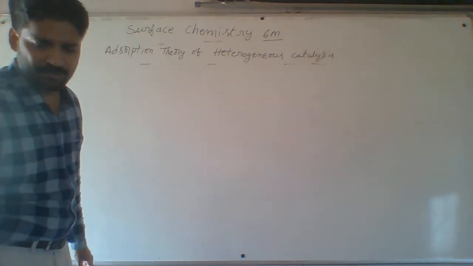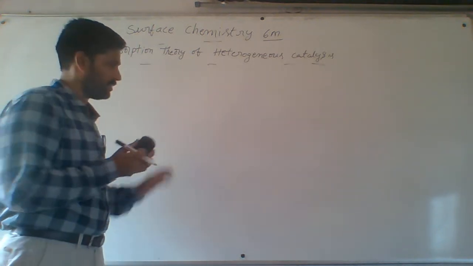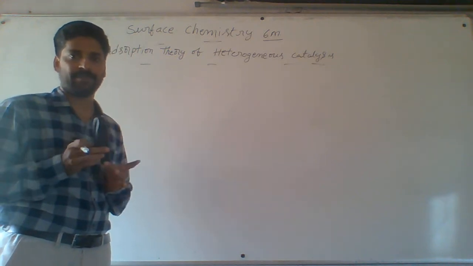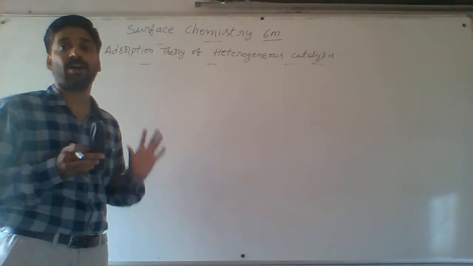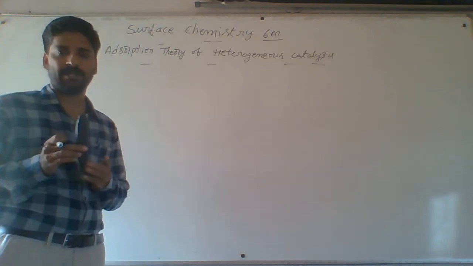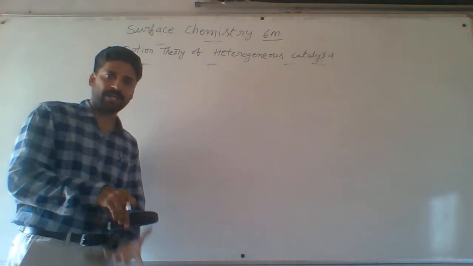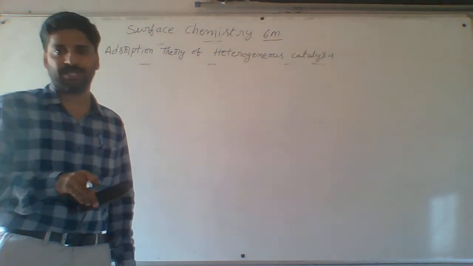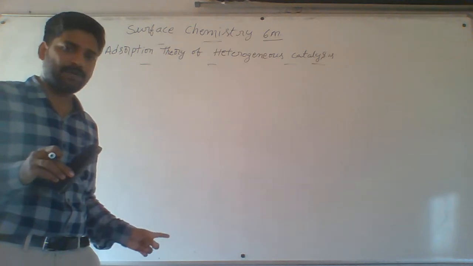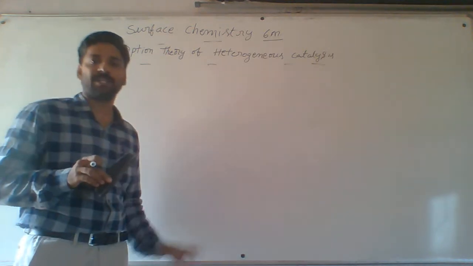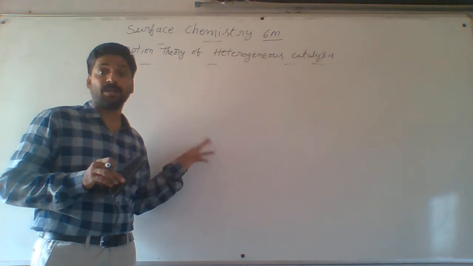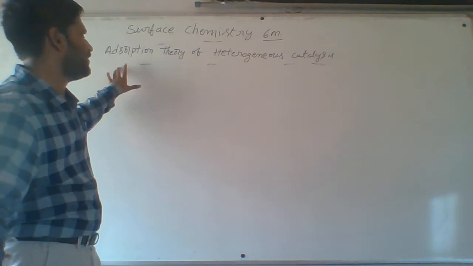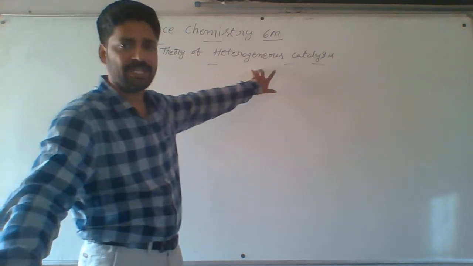For example, here I am using a duster. Suppose marker particles are the adsorbate, then this duster acts as the adsorbent. Both phenomena we call adsorption. That is a surface phenomenon. Suppose this is a sponge, and we dip it into water; it may absorb a bulk amount of water uniformly. That is absorption. That is the difference between adsorption and absorption. Adsorption is a surface phenomenon, but absorption is a bulk phenomenon. Adsorption, a surface phenomenon, is the basis of the theory of heterogeneous catalysis.